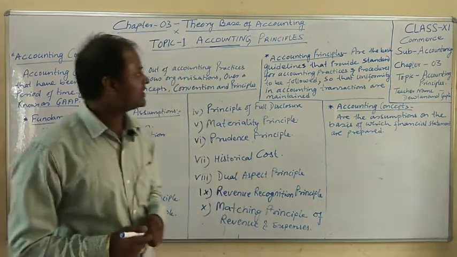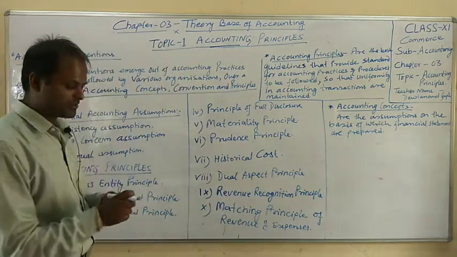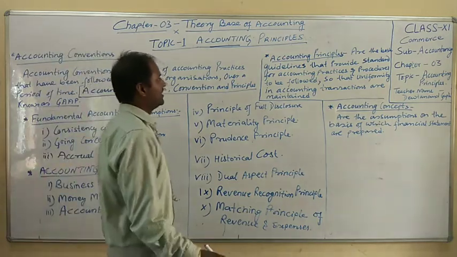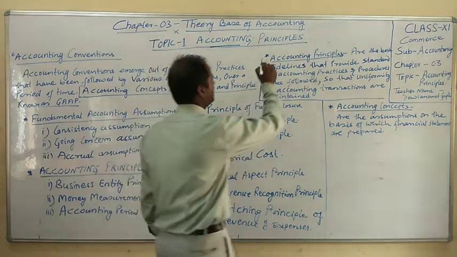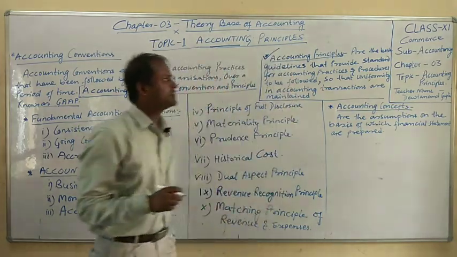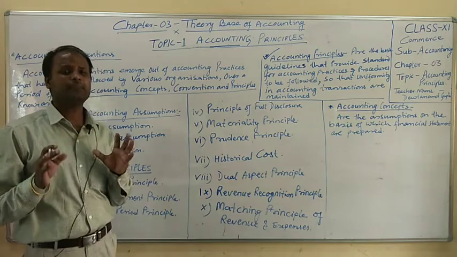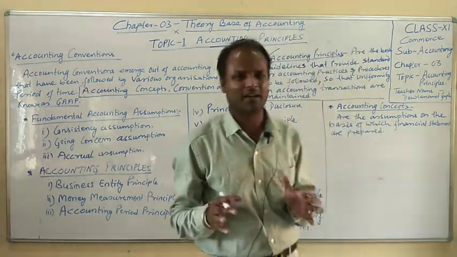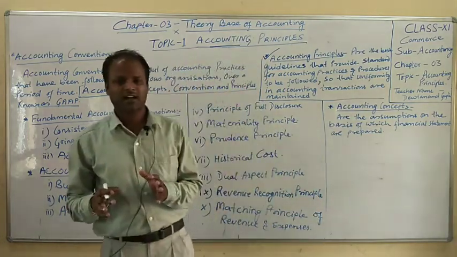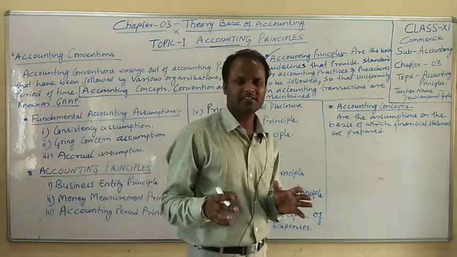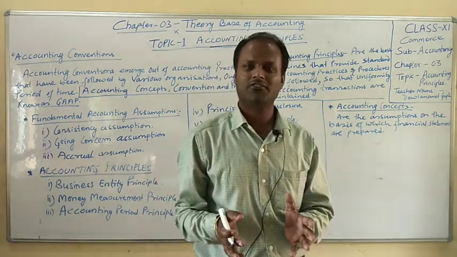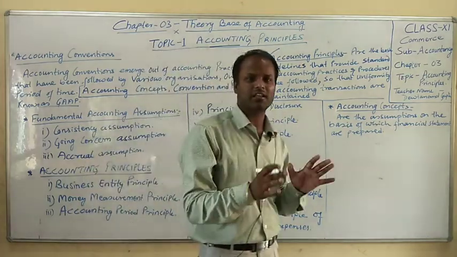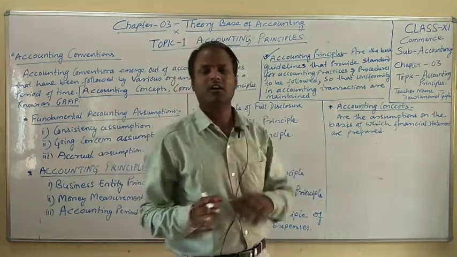Therefore, there are three terms: principles, concepts and conventions. First, let us discuss accounting principles. Accounting principles are the basic guidelines. Just like what we study in the junior classes, A, B, C, D, plus, minus, divide, multiplication, and simple interest calculation, these are the basics of all subjects. It does not mean that the class in which you study it is for that class only. It will carry forward to other classes also.